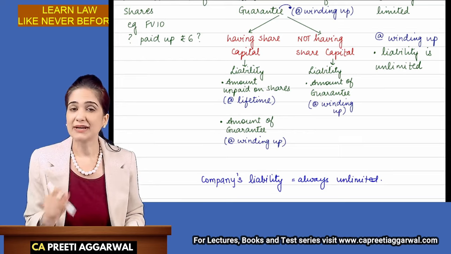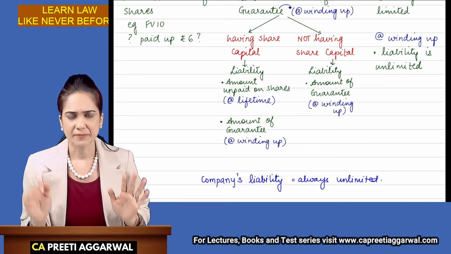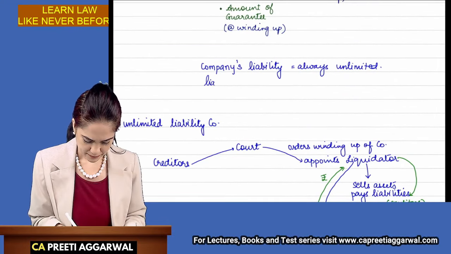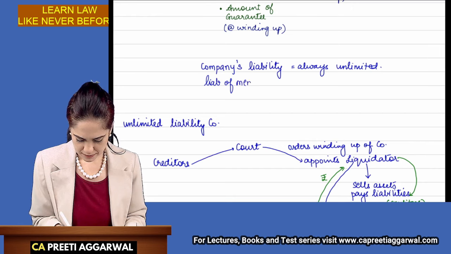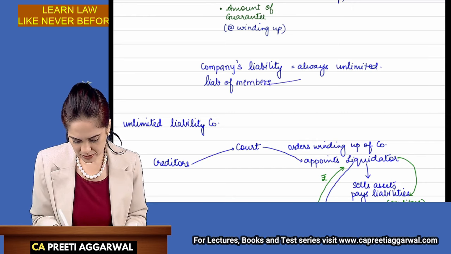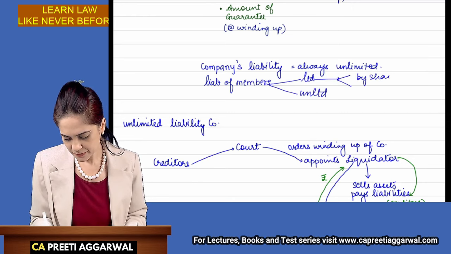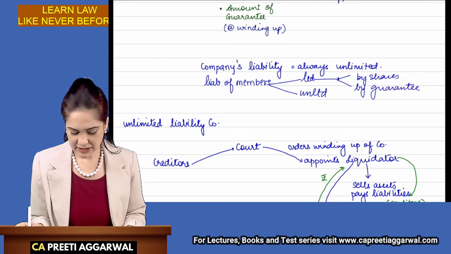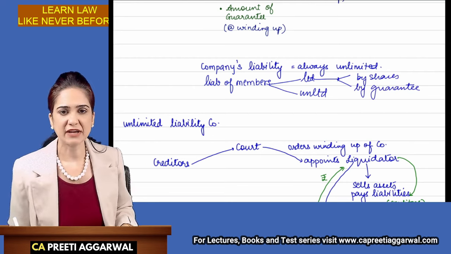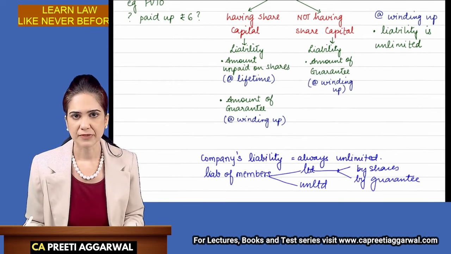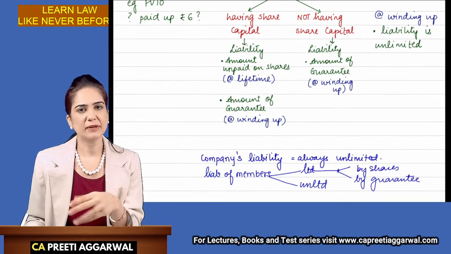Students, please note that the company's liability is always unlimited. What we are discussing is the liability of members. Liability of members may be either limited or unlimited. Limited may be by shares or by guarantee. Whenever I say liability, I am always talking about liability of the members. We never discuss liability of the company because it is always unlimited.